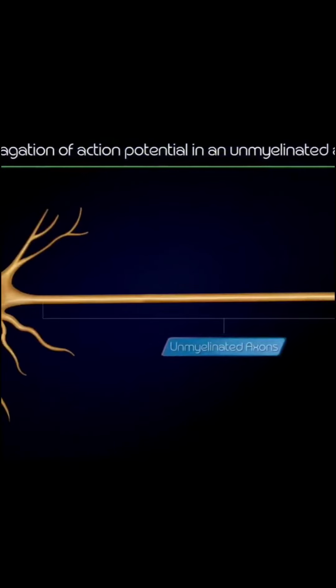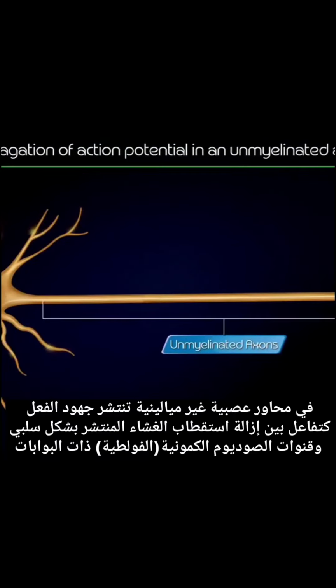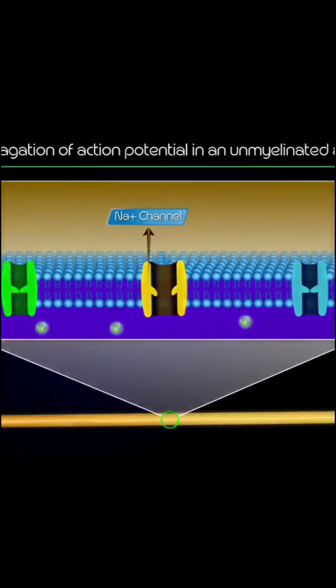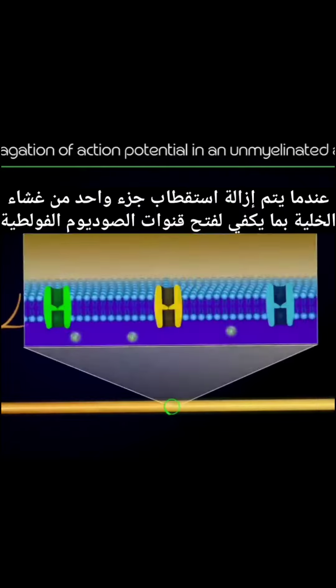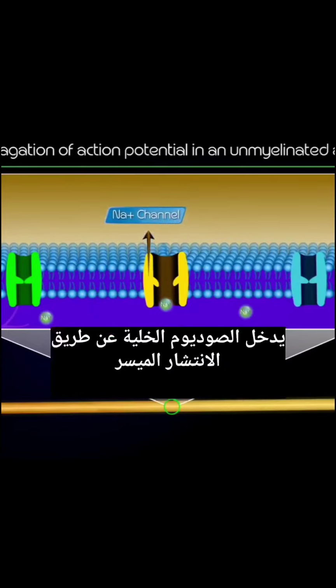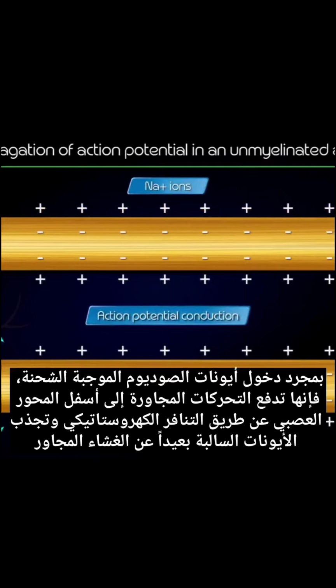Propagation of action potential in an unmyelinated axon. In unmyelinated axons, action potentials propagate as an interaction between passively spreading membrane depolarization and voltage-gated sodium channels. When one segment of cell membrane is depolarized enough to open its voltage-gated sodium channels, sodium enters the cell by facilitated diffusion. Once inside, positively charged sodium ions nudge adjacent ions down the axon by electrostatic repulsion and attract negative ions away from the adjacent membrane.